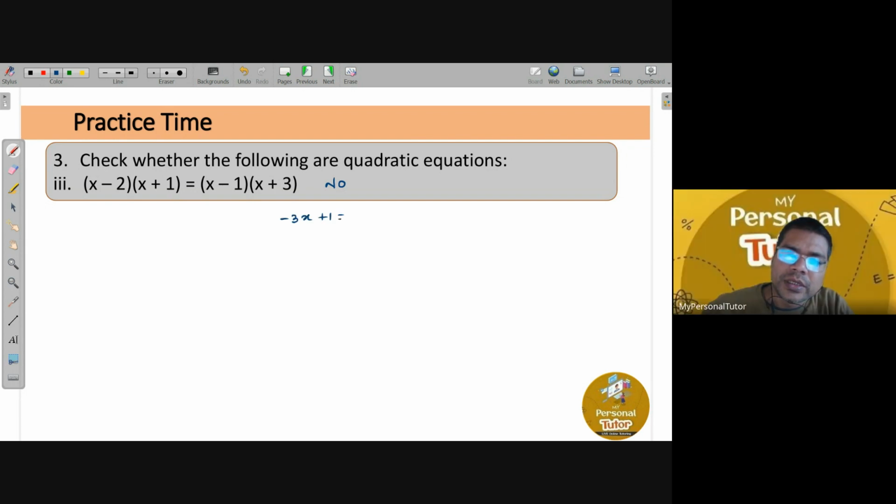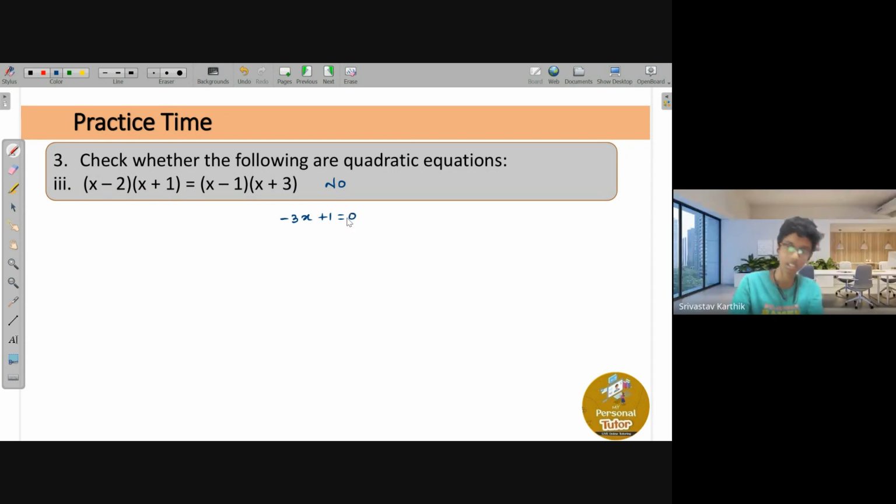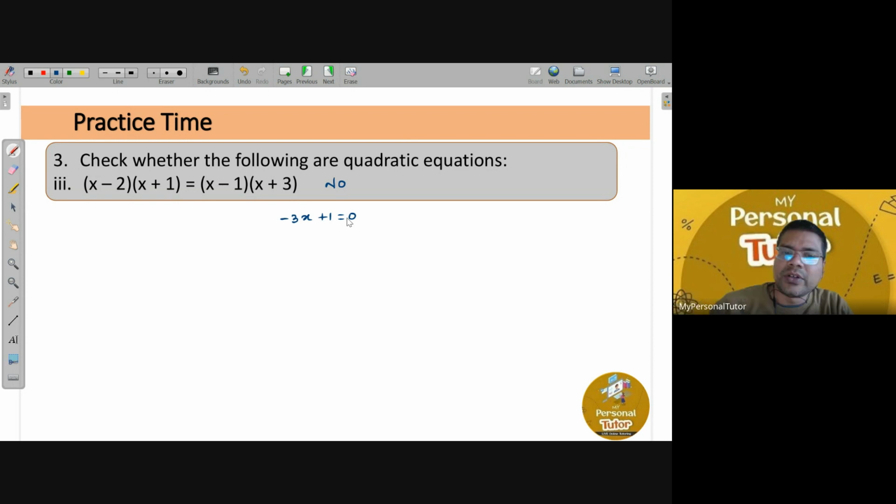Did you get the same thing, Karthik, Akshat, and Swati? Yes, sir. Good, good. Very good. Minus 3x plus 1 equals to 0. So there is no x square related terms and hence it is not a quadratic equation. Good. Let's try another question.